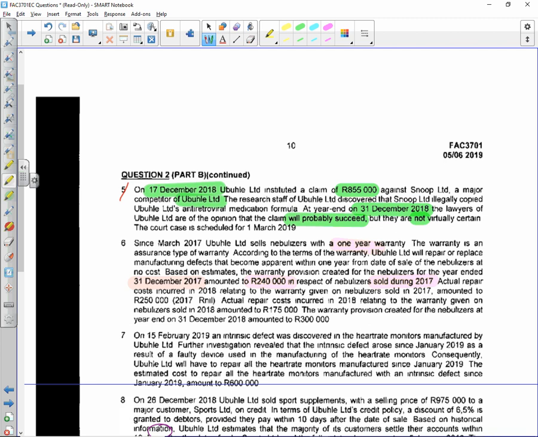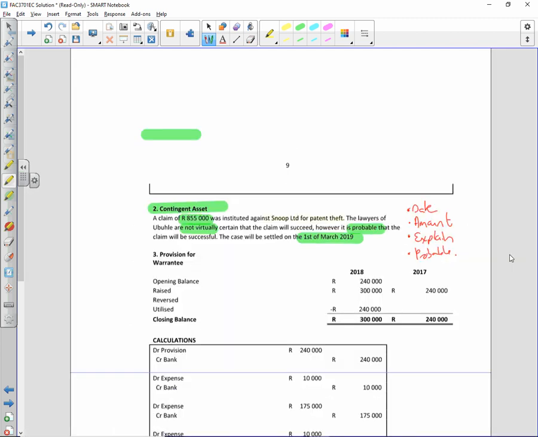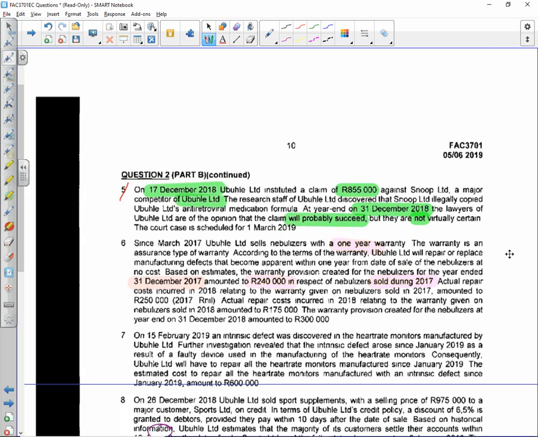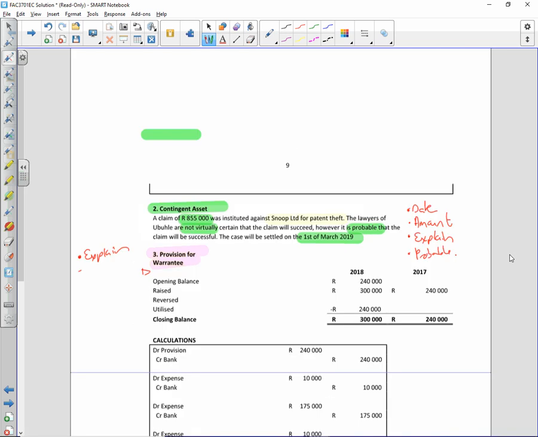Right, in terms of 6, they asked me for disclosure. I've got a provision for warranty. What I left out of this memo is the explanation there. So what I need is to explain what provision this is. So you'll mention that it's a 1-year warranty, and that if they return defective items, we will repair or replace.